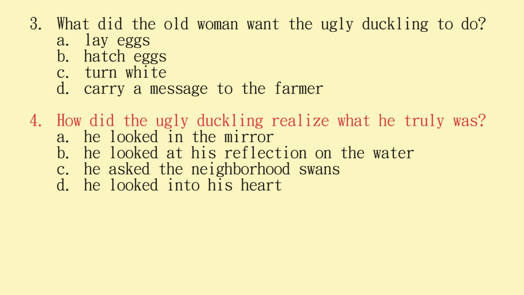A, he looked in the mirror. B, he looked at his reflection on the water. C, he asked the neighborhood swans. D, he looked into his heart. The answer is B. He started to realize after he looked at his reflection on the water.